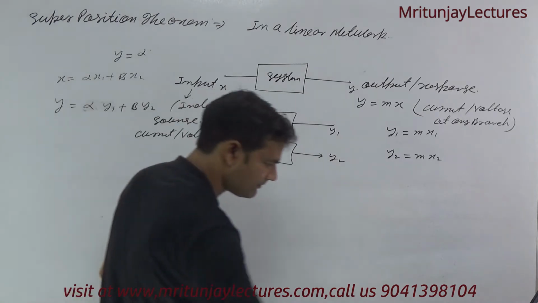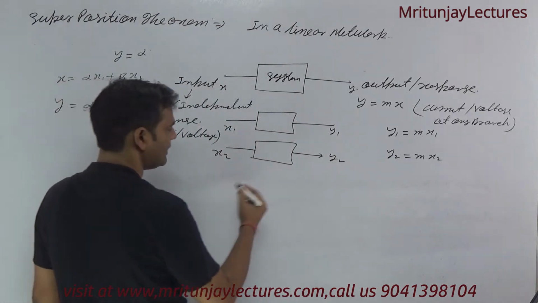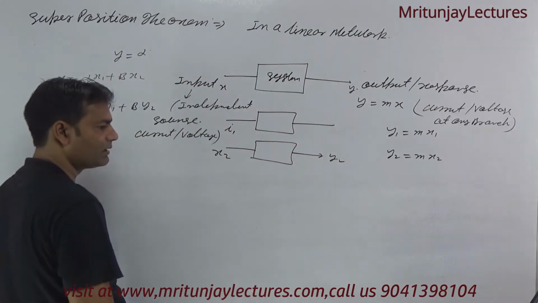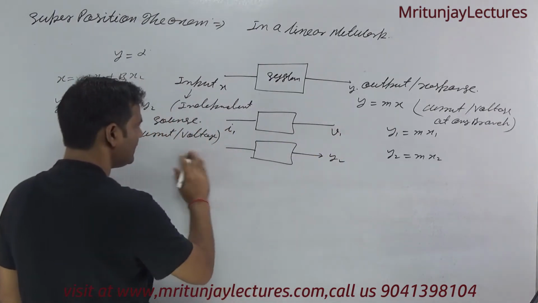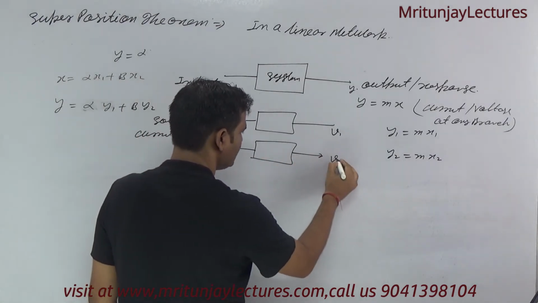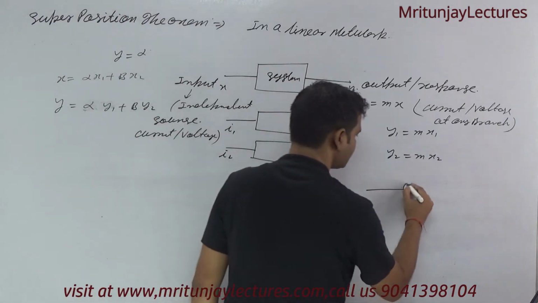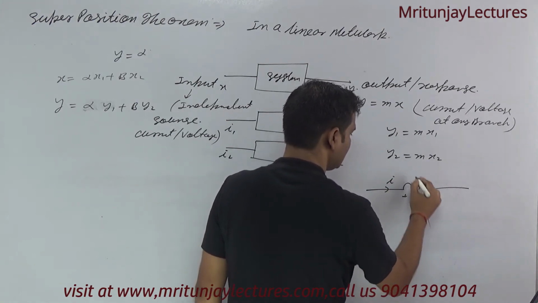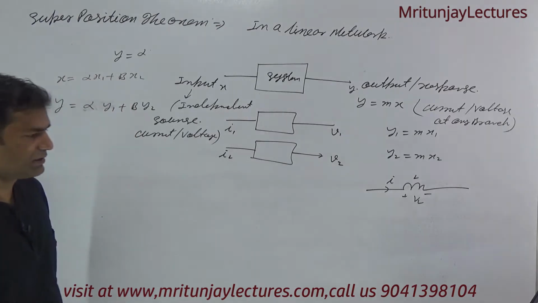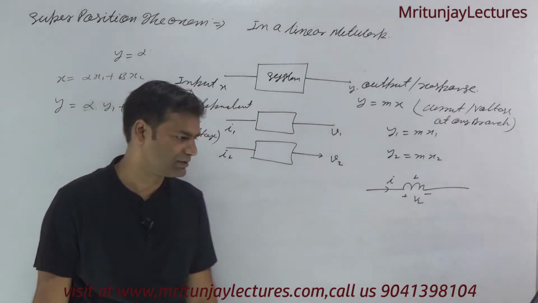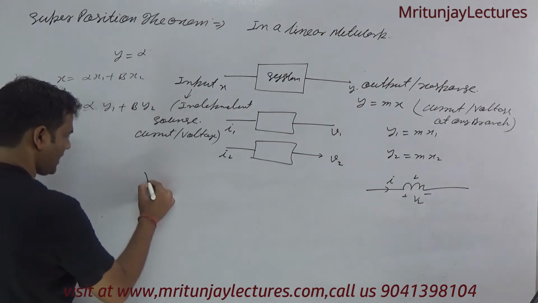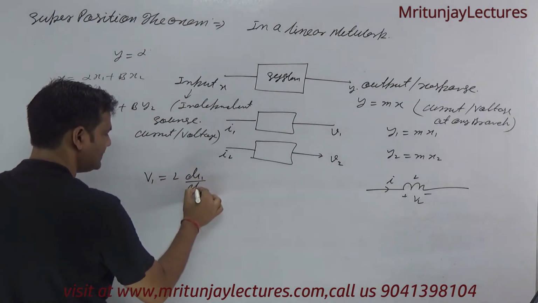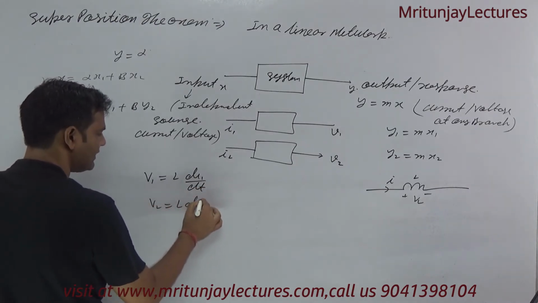How to check? Suppose this is I1. What about the response? That is V1. If the current is I2, then the response is V2. In case of an inductor, with voltage VL across inductor L, if the current is changed, then the corresponding voltage is also changed. So V1 is written as L di1 by dt, and V2 is also written as L di2 by dt.